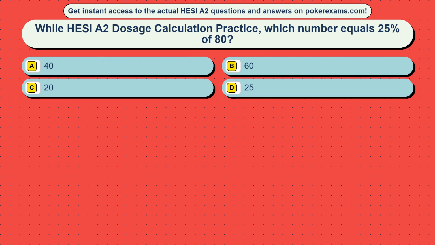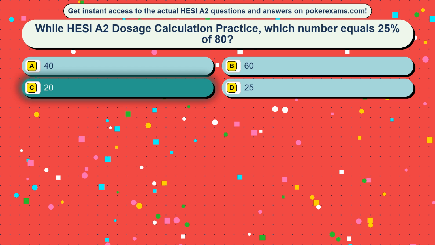Question 47. While HESI A2 dosage calculation practice, which number equals 25% of 80? Option A 40, option B 60, option C 20, option D 25. The correct answer is option C, 20.